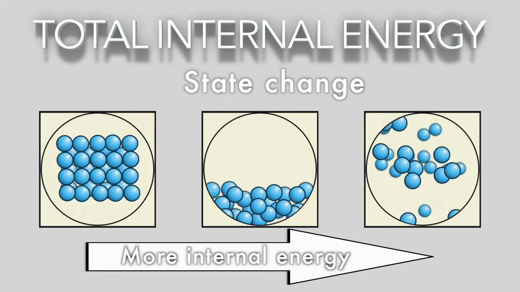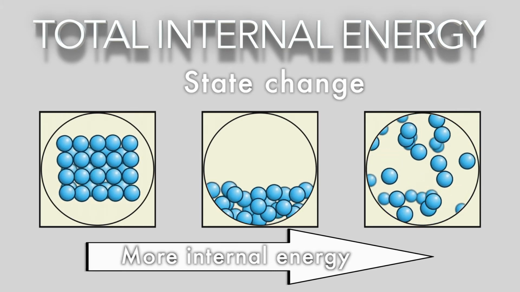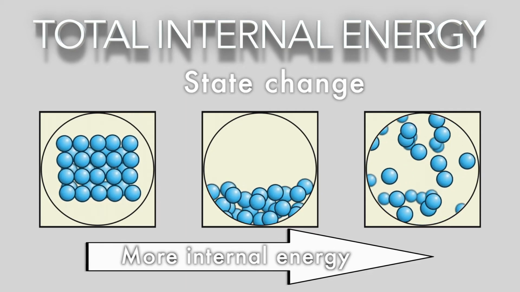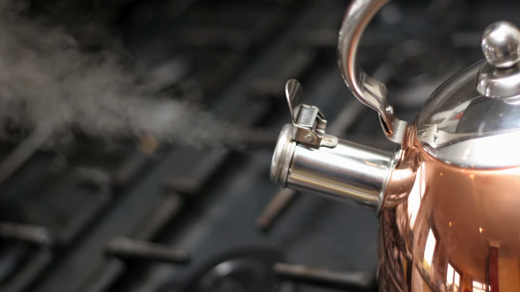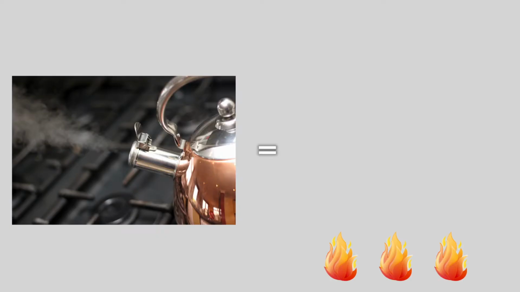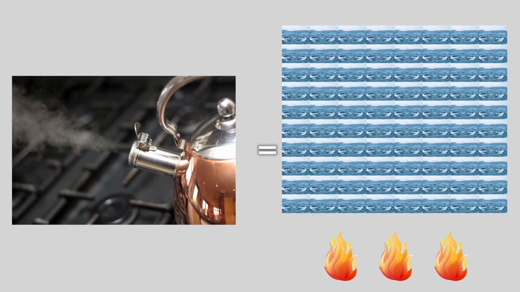There is another way we can increase the internal energy of a system, and that is to change its state. The further up the states we go, the more internal energy the system will have. Just like before, we need energy to make these changes happen, a lot of energy. The energy required to boil 1 kilogram of water is 3,360,000 joules. That's enough energy to heat the same water up by 800 degrees.